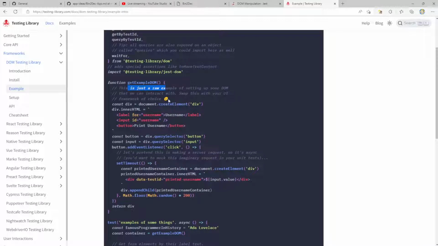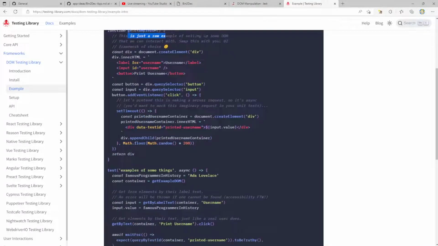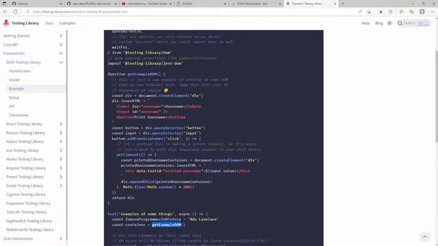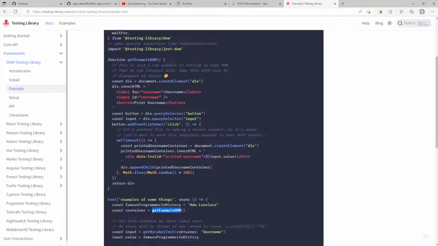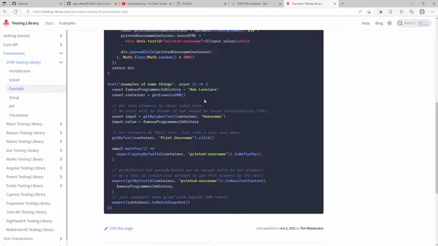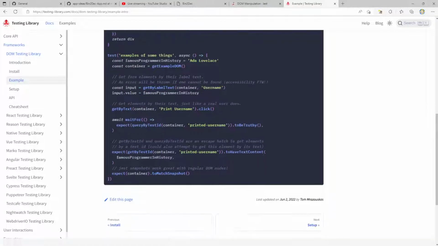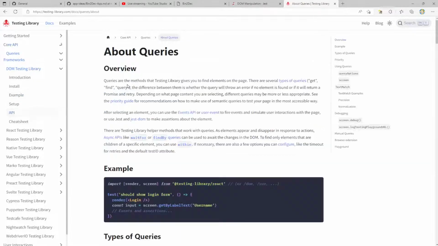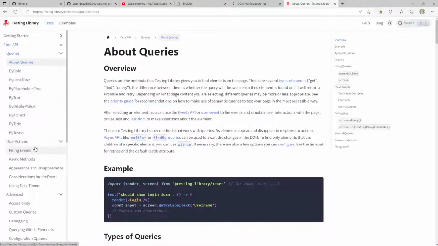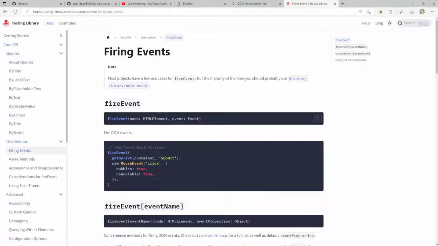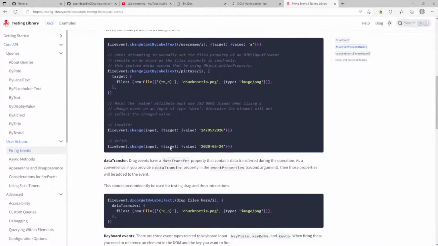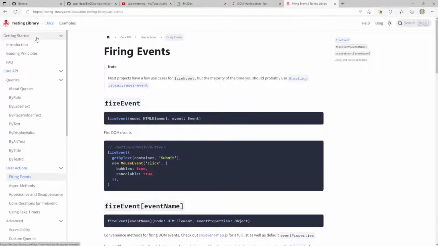Swap this with your UI framework of choice. Ada Lovelace, const container, get example DOM. Oh, so I need to create an actual DOM to be able to set up API, queries, or can we do events? Firing events. I really would like to try this out.